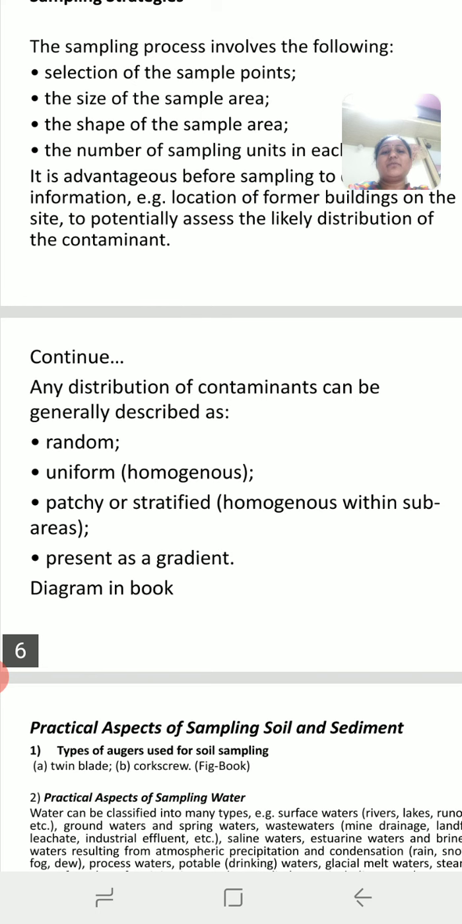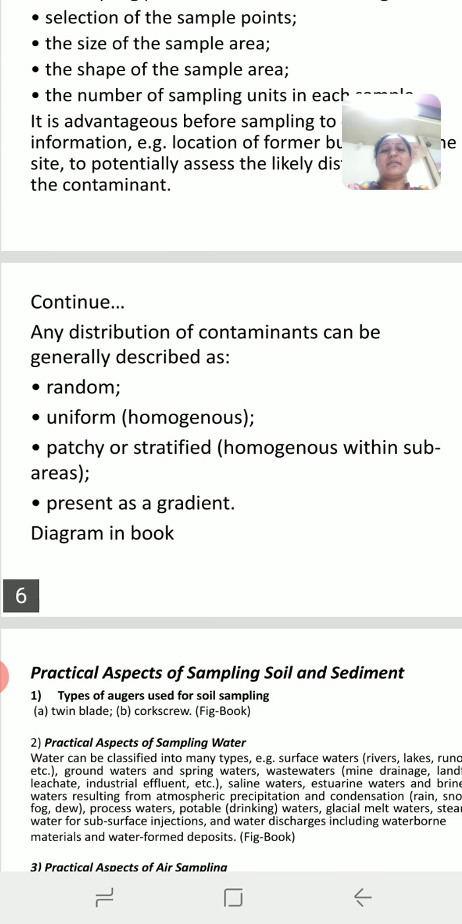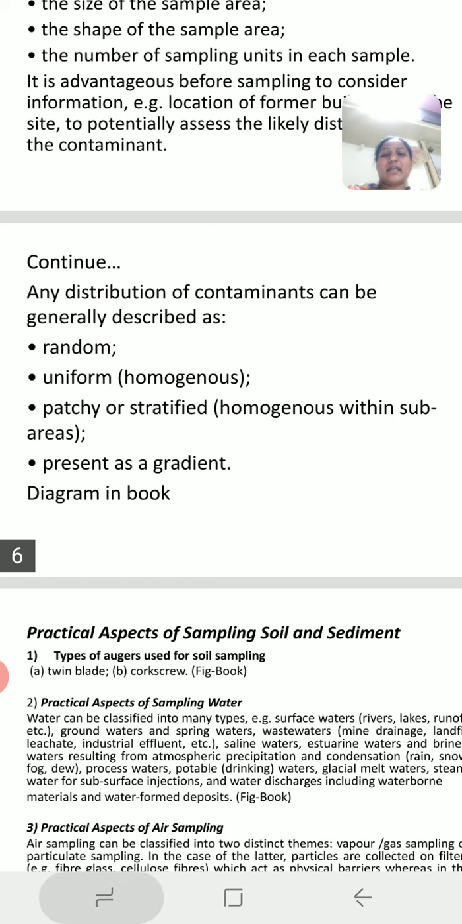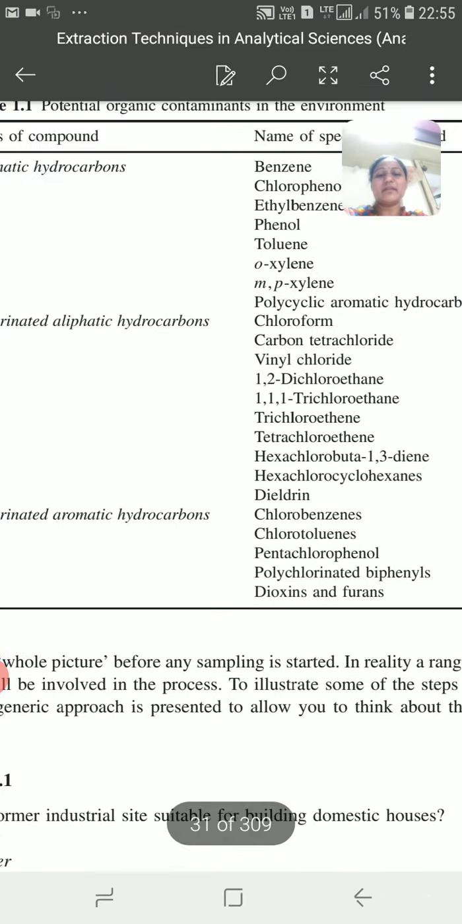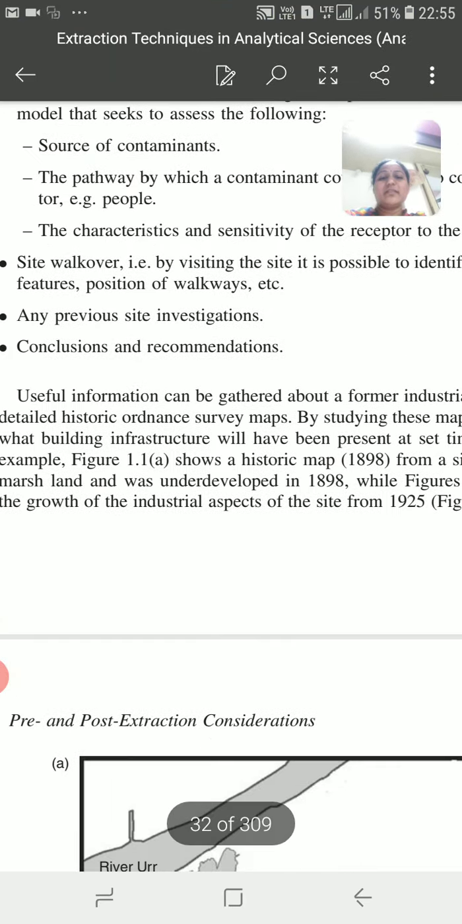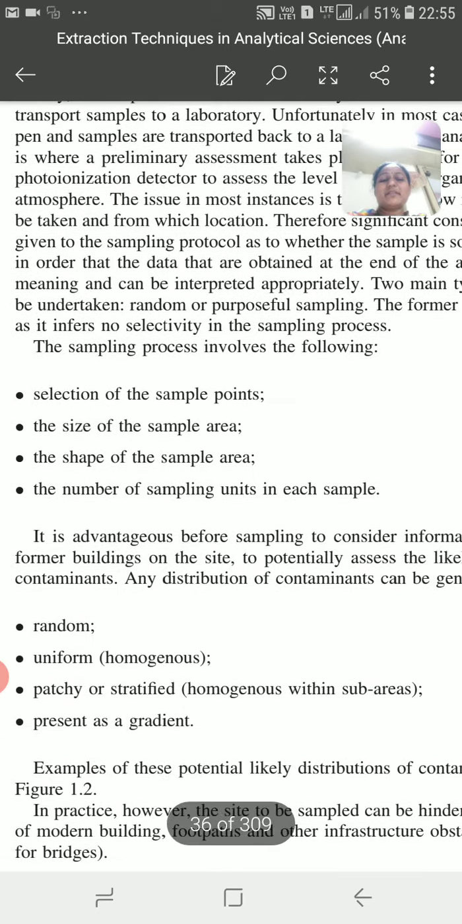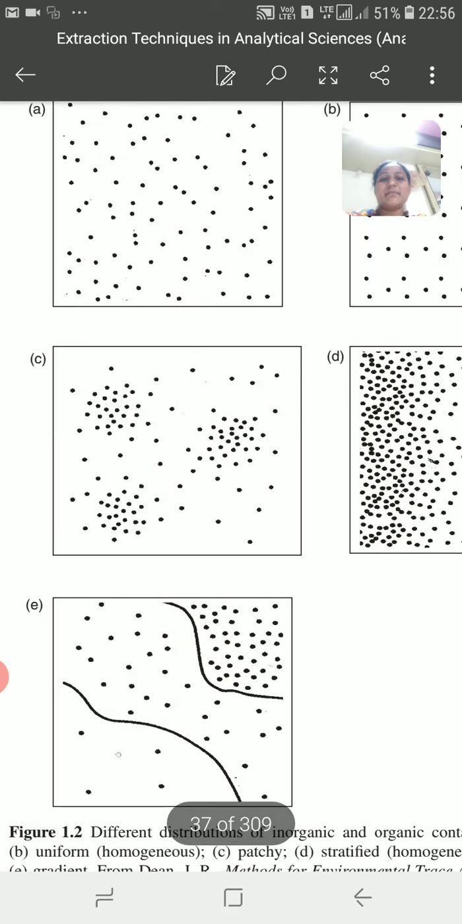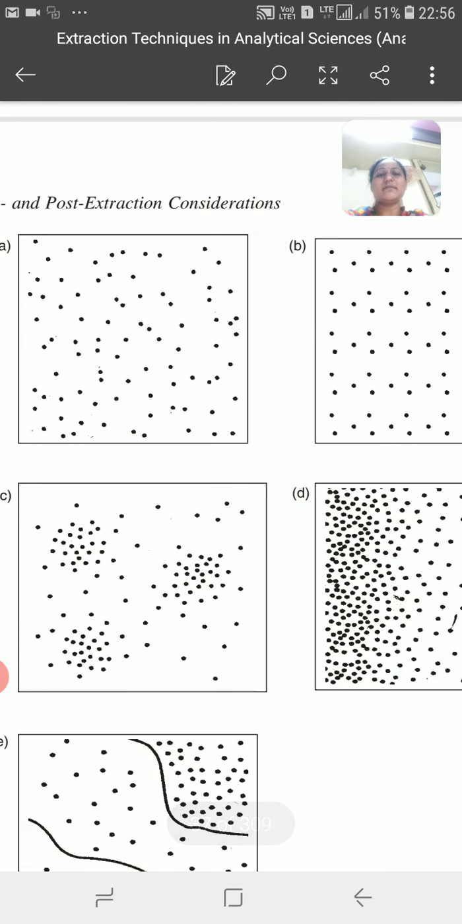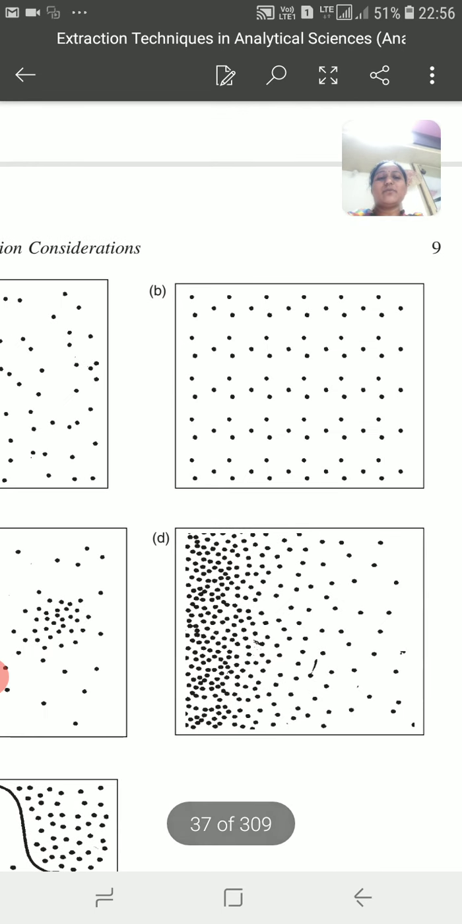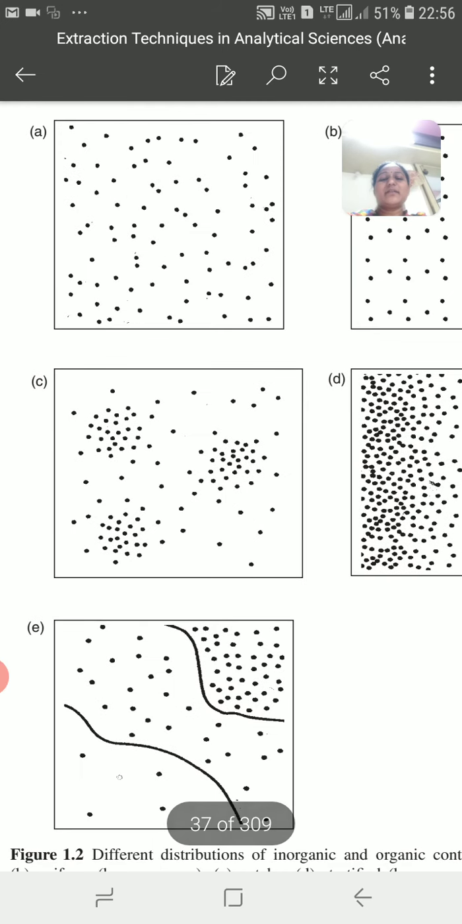Okay, so any distribution of contaminant can be generally described as random sampling, uniform or homogeneous sampling, patch sampling, or present as a gradient. So with the help of the diagram given in a book, we easily understand what is meant by the random sampling, what is meant by the patch sampling, what is meant by the homogeneous sampling. So first diagram, it is for the random sampling. Second one is the homogeneous, all the sample area sample is the same. Third one is the patch.